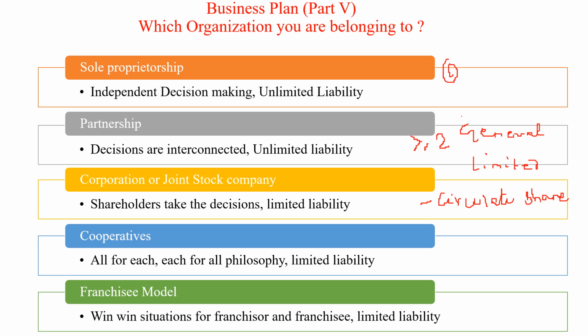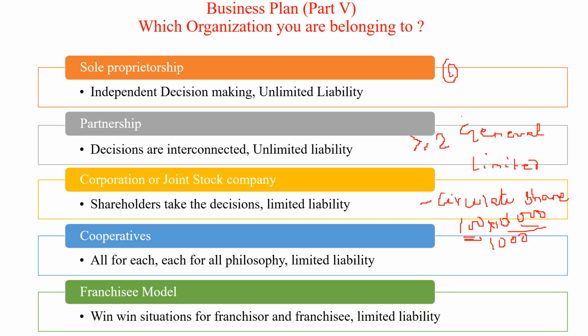The problem is that in corporations and joint stock companies, every time you face difficulties in taking decisions. Though investment and getting funds are much easier, suppose the share value is 100 rupees, or 1000 rupees, then you have to circulate the shares accordingly. Suppose someone has 10 shares, then definitely you will get 1000 rupees very easily. But decision making is very problematic.